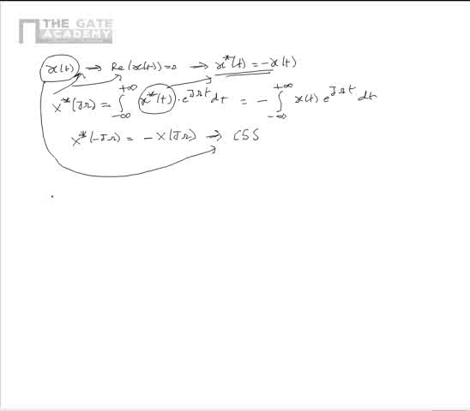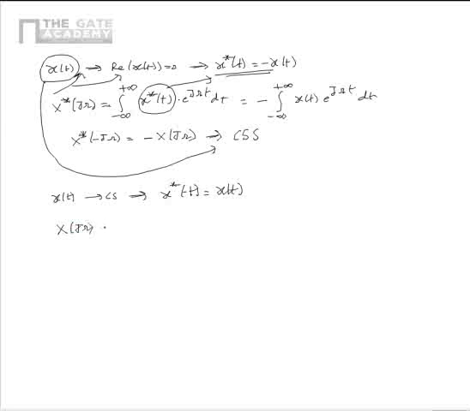Now let us consider another case in which the given signal x of t is conjugate symmetric. That is, x star of minus t is equal to x of t. So here we have to find the relevant property of the CTFT of the given signal.